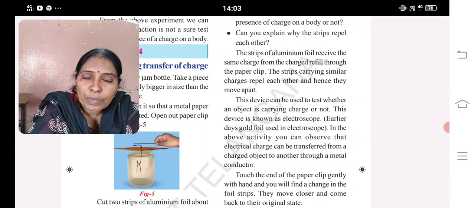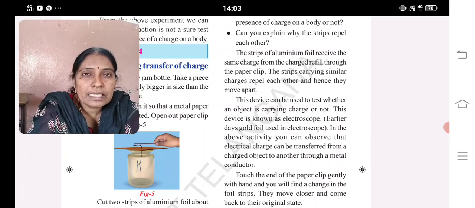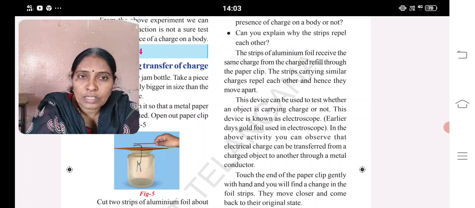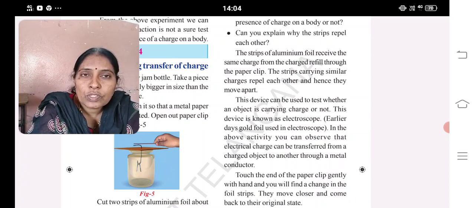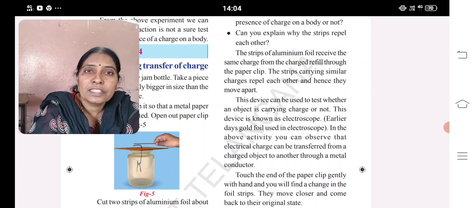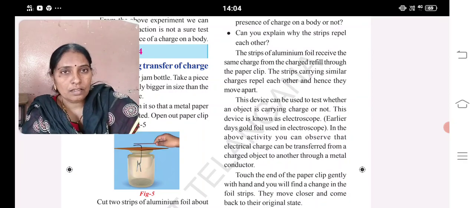What happens when you place it on that? The two aluminium foil strips repel each other. From this we can say that the same type of charge is developed. So this instrument is used to detect the presence of a charge, and this instrument is known as an electroscope. Okay, clear?